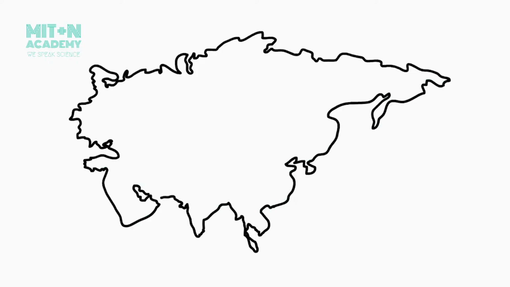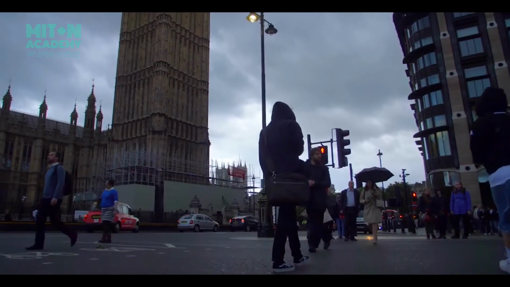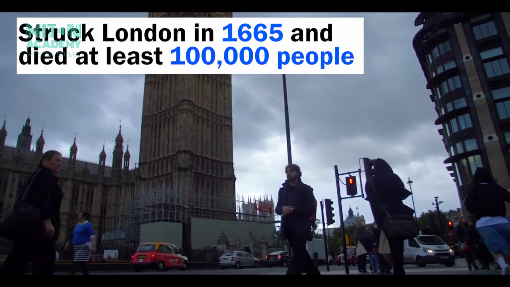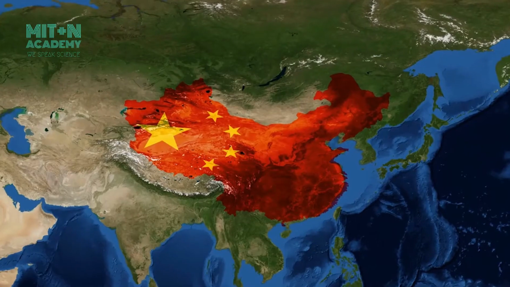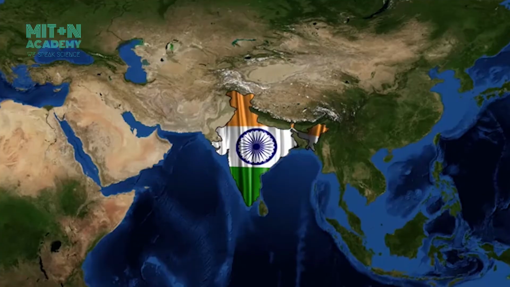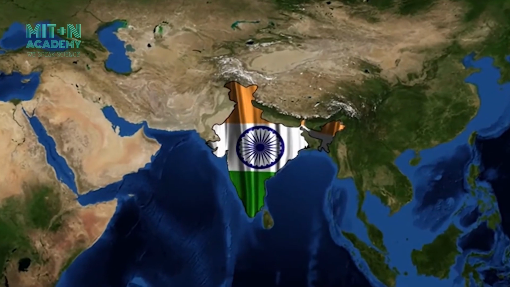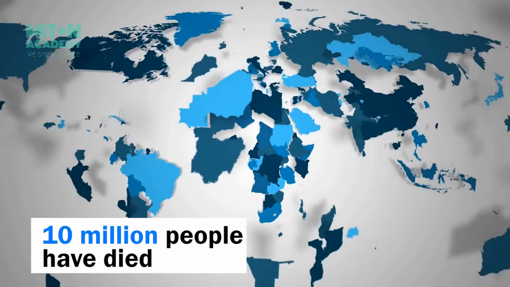The plague began to spread from the Asian continent and later to Europe. The plague struck London in 1665 and at least 100,000 people died in London at the time. The third outbreak of the plague began in 1855 in China. It has since spread to a number of countries, including India, where it is estimated that more than 10 million people have died.